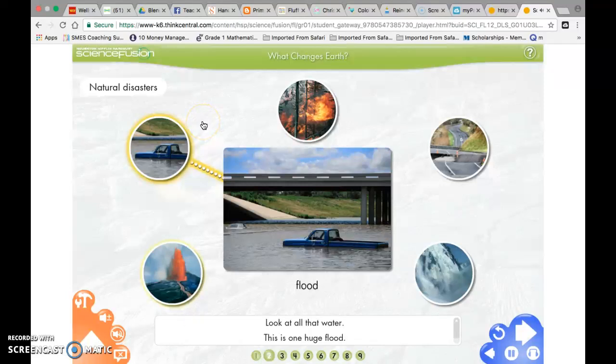Look at all that water. This is one huge flood. A flood can happen when a lot of rain falls quickly. The rain can't soak into the ground, so it collects on top of the ground. Some floods happen when large waves crash onto the shore from the ocean. Floods can make it hard for people to live. They make it hard for plants and animals to live, too. So a flood is also a fast change.